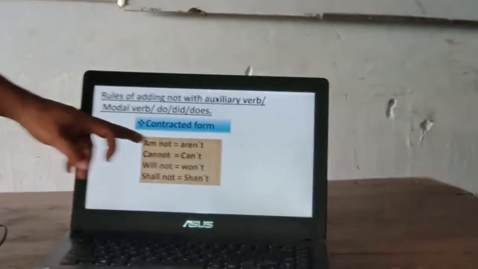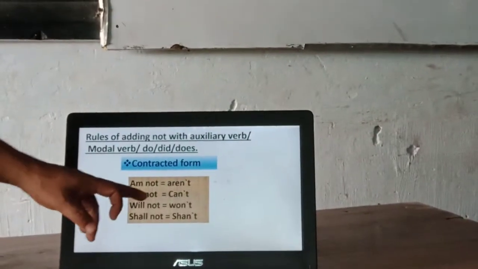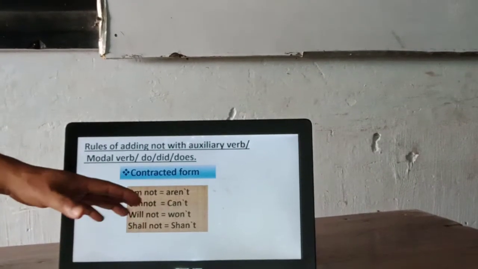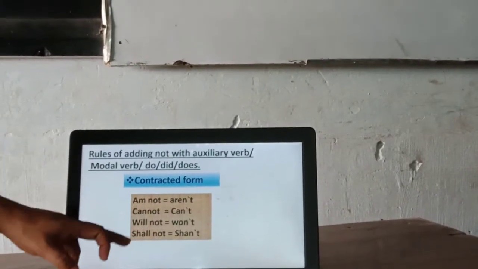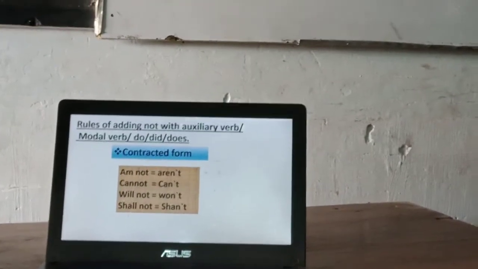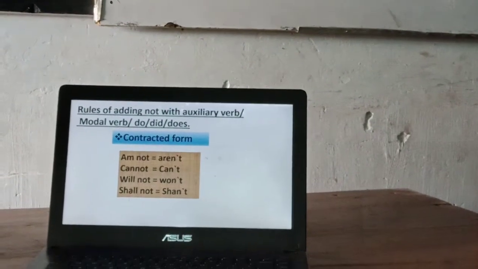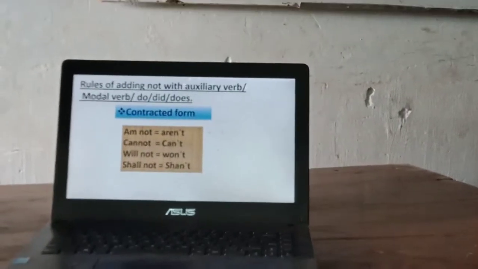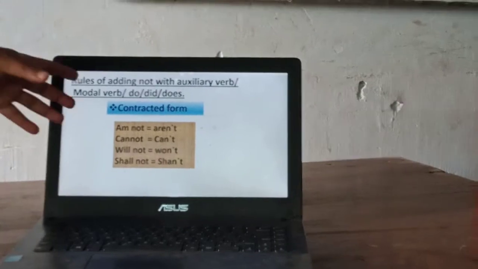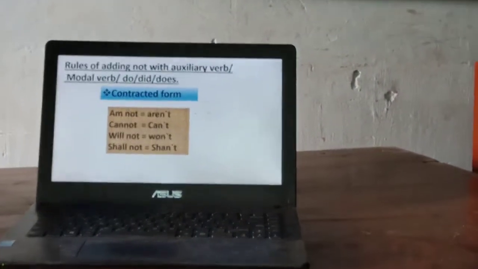And if we add not with some modal verbs, am not will be brought as aren't. Cannot will be turned into can't, will not into won't, shall not into shan't. That means if we add not with these modal verbs, the contraction form will be in such a way: can't, won't, shan't, aren't, and other modal verbs like shouldn't, mustn't. Other modal verbs will just take not after them, like n't.